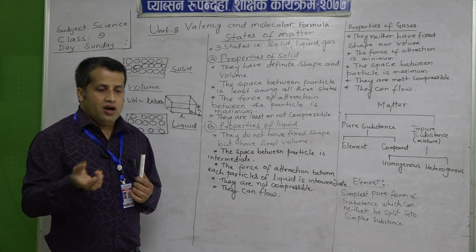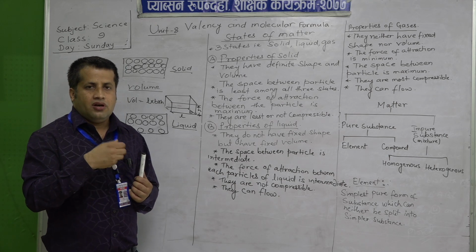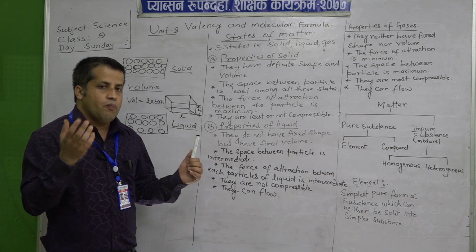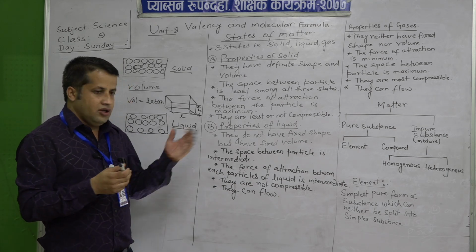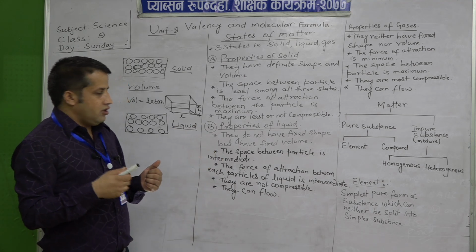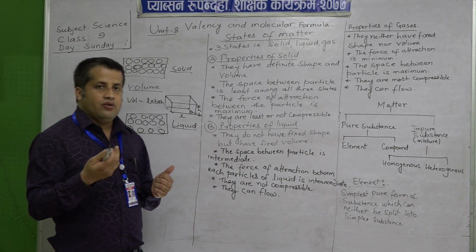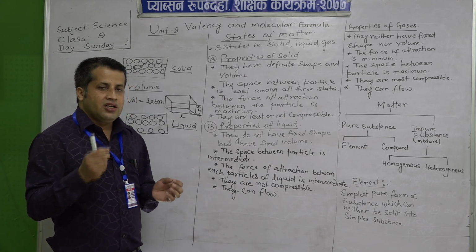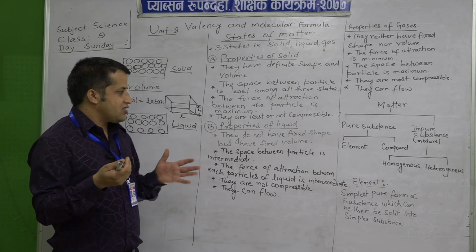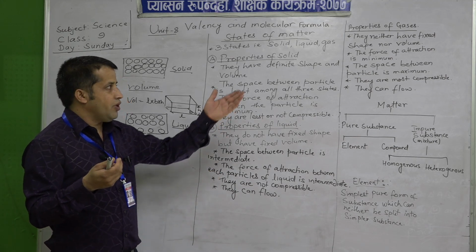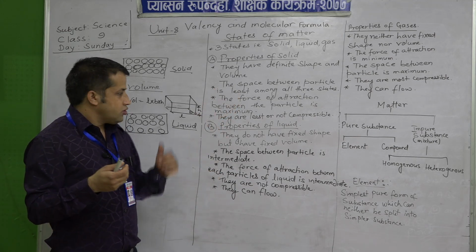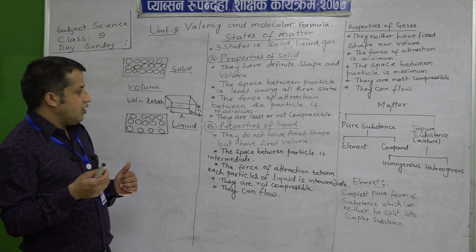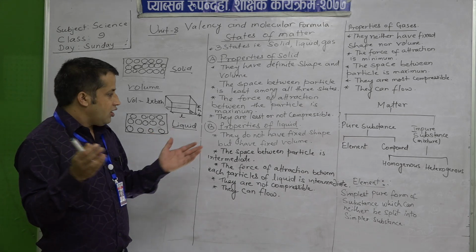You cannot apply pressure to accommodate more liquid in it. So, in hydraulic brakes and hydraulic presses, we use this type of property. They are a little bit compressible, not as much as compared to gases. Okay. So, in that way also we can say they cannot be compressed.